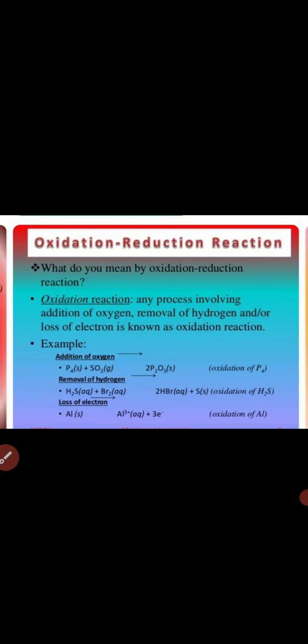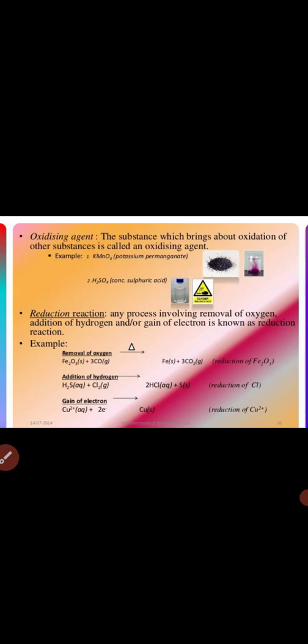Then next, oxidation reduction reaction. So in oxidation reaction, any process involving addition of oxygen and removal of hydrogen and also loss of electrons is known as oxidation reaction. Reduction reaction is any process involving removal of oxygen and addition of hydrogen. Also gain of electrons is known as reduction reaction. So this is the example of oxidation reduction reaction.